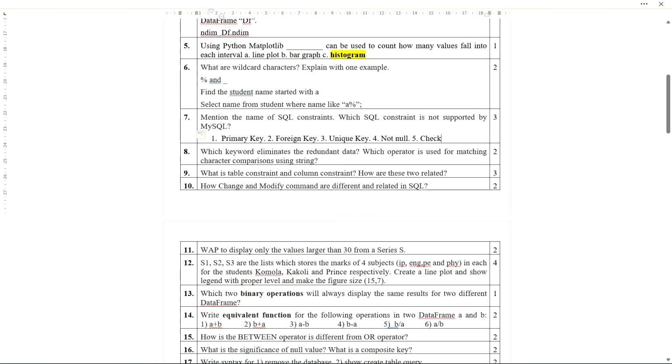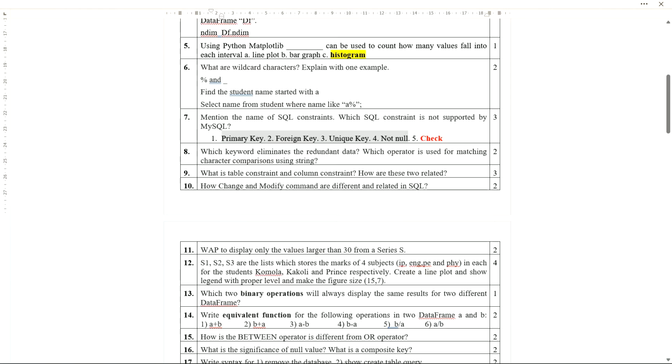And now, which SQL constraint is not supported by MySQL? This is check constraint. Check constraint is not supported by MySQL. Here you see the mark is 3 marks, so you need to write a little bit of introduction about all these constraints.